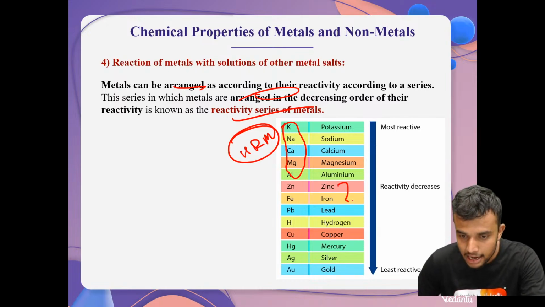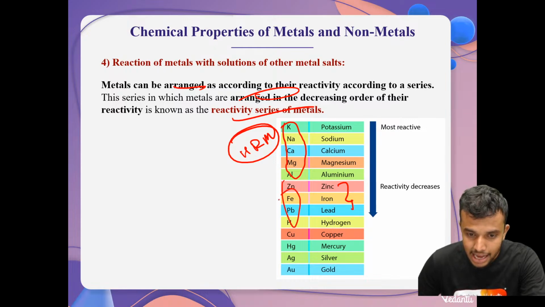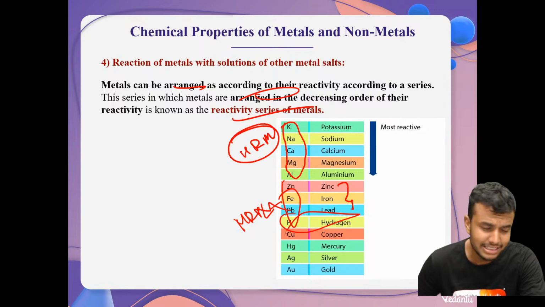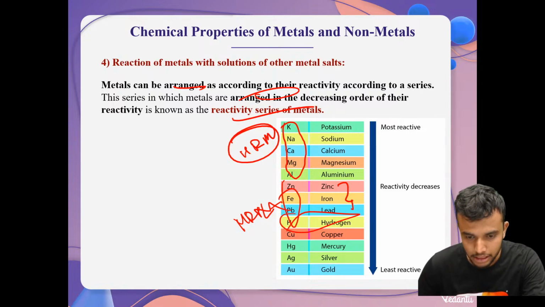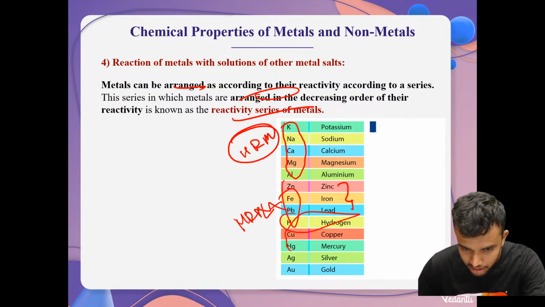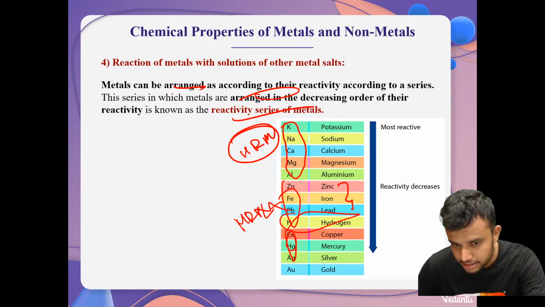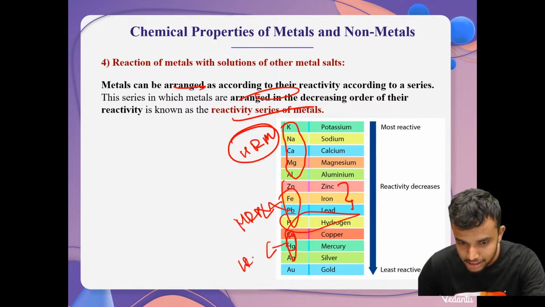And zinc, iron and lead, these three act as moderately reactive metals, and hydrogen should never be considered as a metal, as well as non-metals also. Then after this, copper, mercury and Ag, meaning silver. These are called least reactive metals.